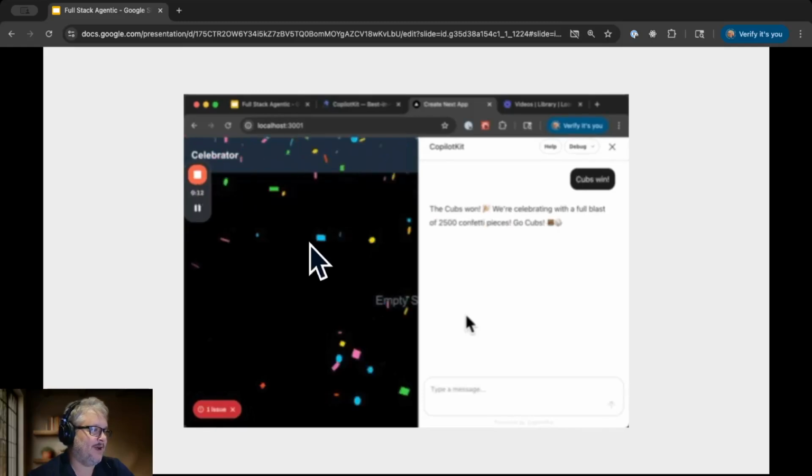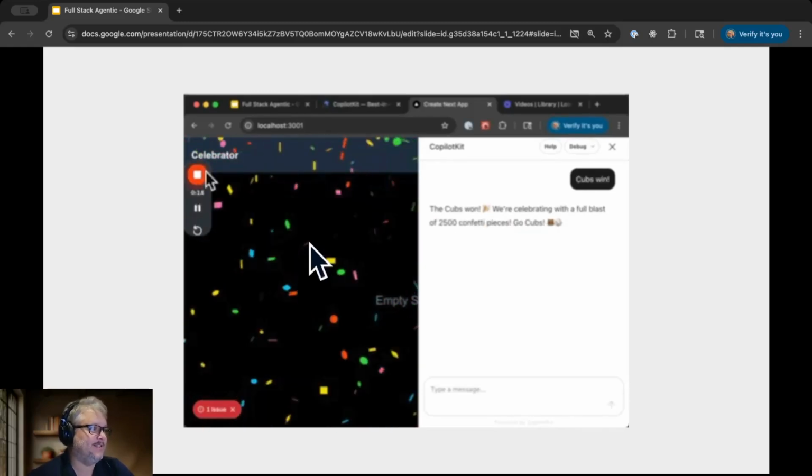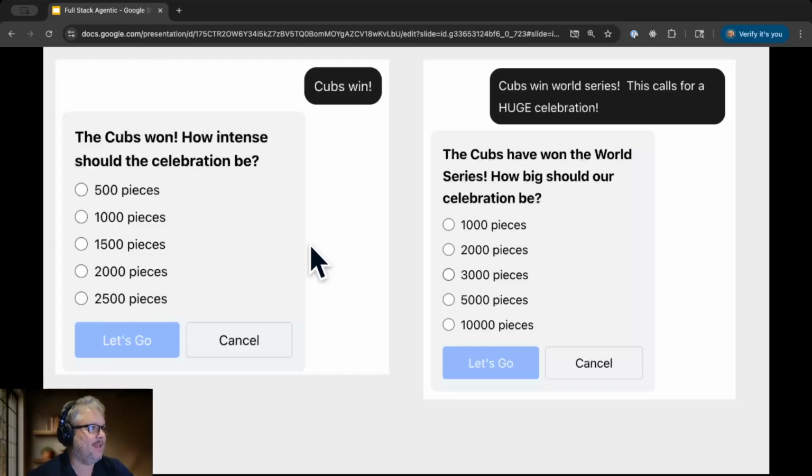It gave us a number of options. We selected 2,500 pieces. It rains 2,500 pieces of confetti. And I want to point out here that I've got two different chat sessions. One in which I just said Cubs win, exclamation point. And it gave me between 500 and 2,500 pieces as options. And then here, where I said they won the World Series, and this calls for a huge celebration, I get between 1,000 and 10,000 pieces of confetti.